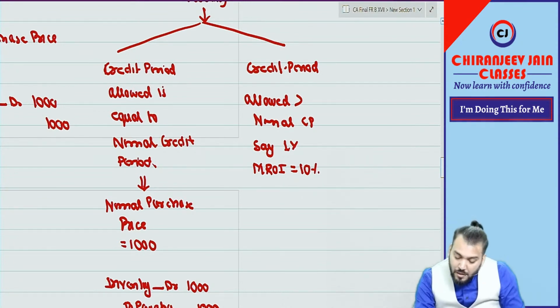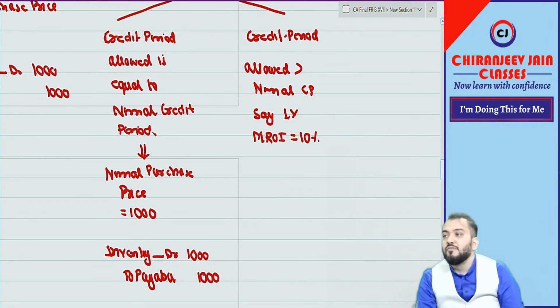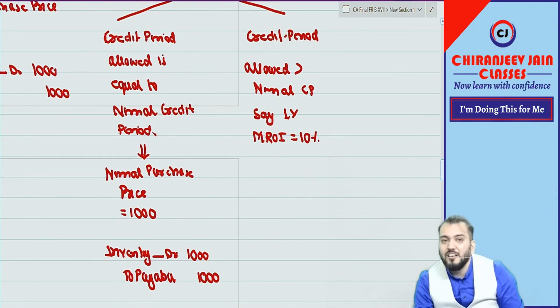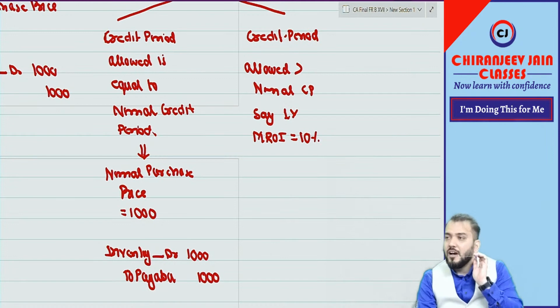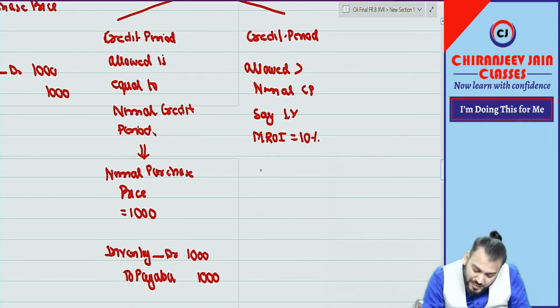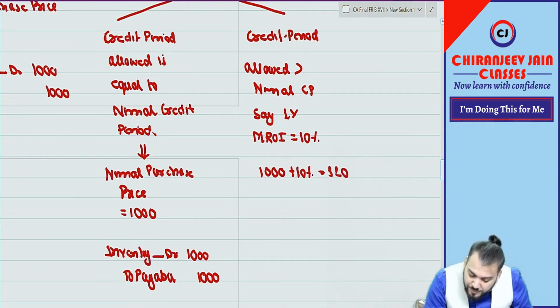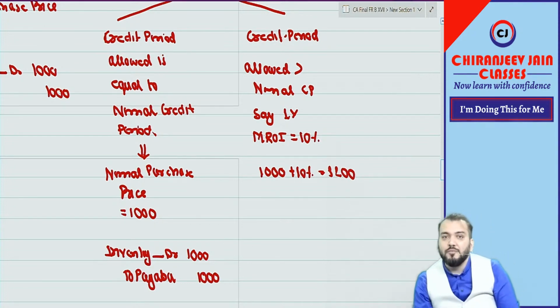So tell me, how much will be the sale price? Can you say the sale price will be 1000 plus 10%, meaning 1100?